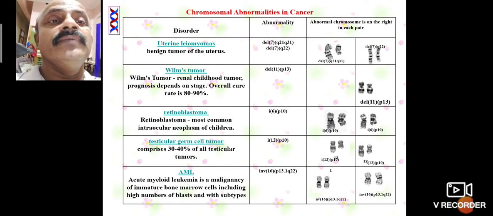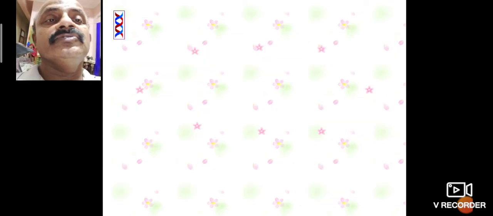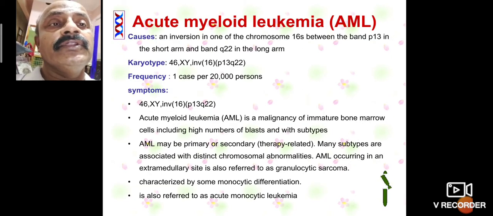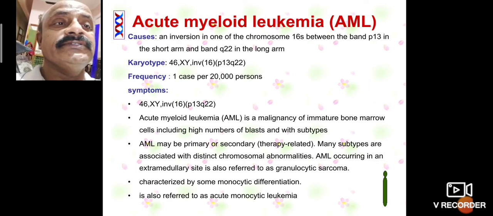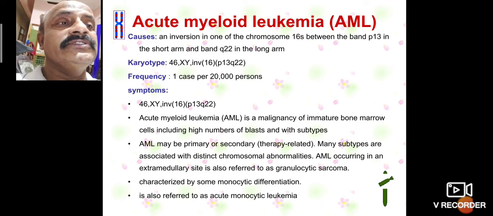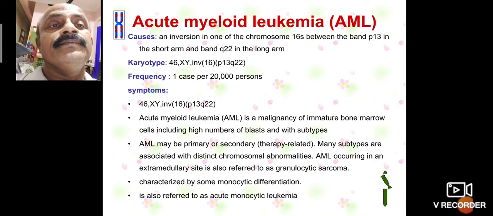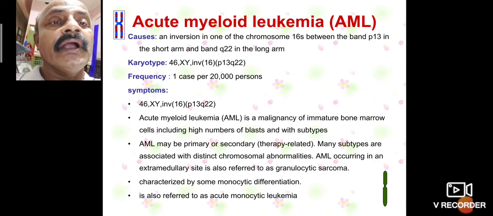Acute myeloid leukemia, AML, causes an inversion in chromosome 16 between band P13 in the short arm and band Q22 in the long arm.